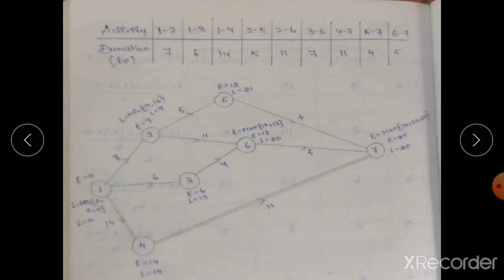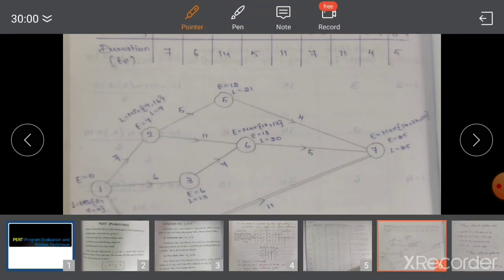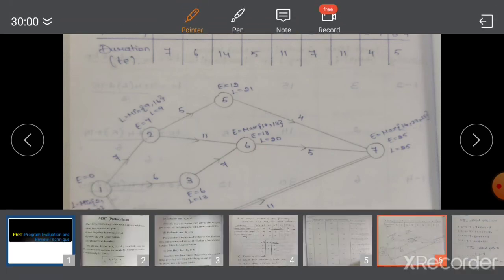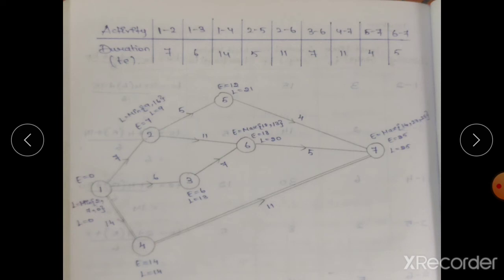The next we have to come with the fifth one. So fifth activity means 2 to 5. For 2 to 5, here is also only one incoming activity. So 7 plus 5 is equal to 12. So next one is 6. For 6 we have two incoming activities, so now we have to come with the maximum. 7 plus 11 is equal to 18. For here 6 plus 7 is equal to 13. So 18 comma 13, maximum value will be 18. So for this 6 value we have 18.